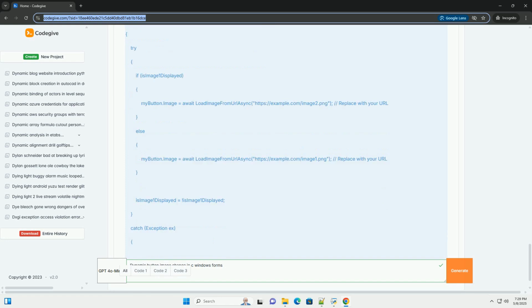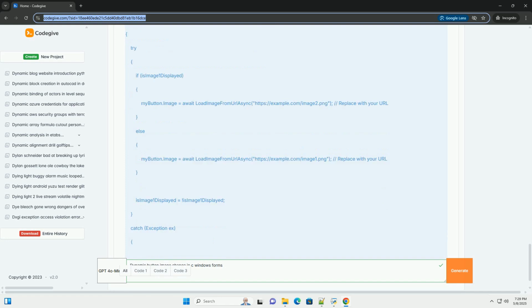Select Add Existing Item. 3. Browse to the folder where you have your image files, for example PNG, JPG, GIF. 4. Select the image files you want to add and click Add. 5. In Solution Explorer, select the images you just added. 6. In the Properties window, usually at the bottom, change the Build Action property to Embedded Resource.